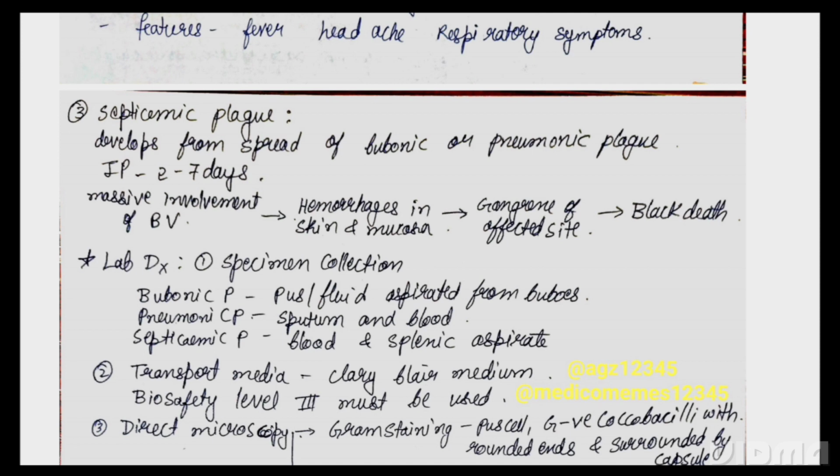Next, coming to septicemic plague. Septicemic plague develops from the spread of bubonic and pneumonic plague, and here the incubation period is 2 to 7 days. Septicemic plague is very rare and spread by accidental laboratory infections. Here there is massive involvement of the blood vessels, leading to hemorrhages in the skin and mucosa, and gangrene of the affected site, the black death. So there are three types: bubonic, pneumonic, and septicemic.